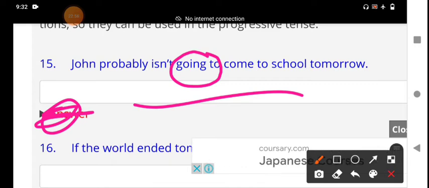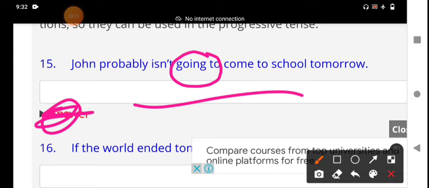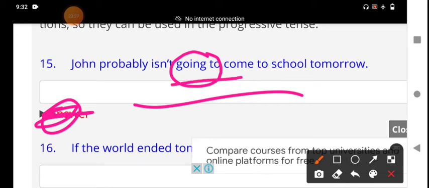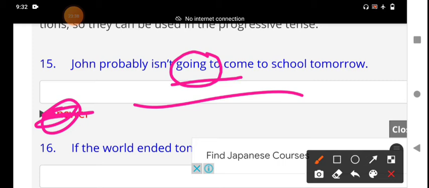What is the going to structure? How do we use that sentence? John probably means here the prediction: he may come or not. It is an imaginary prediction. At that time we should not use the going to structure. When do we use the going to structure, my dear students? We use going to talk about future plans and intentions. Usually the decision about the future plans has already been made.